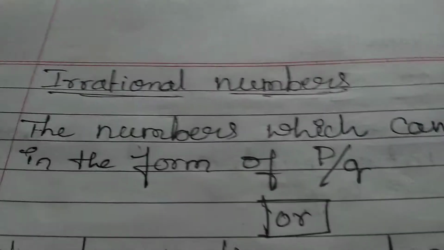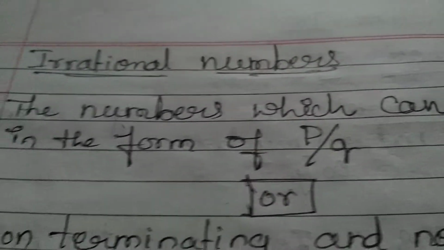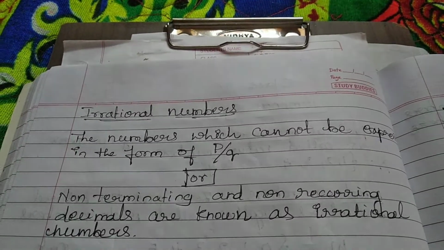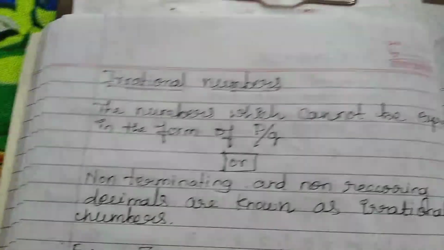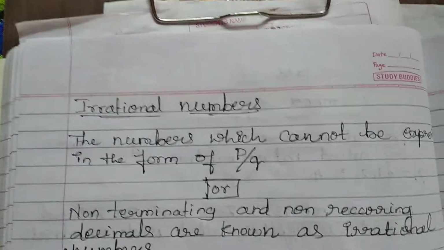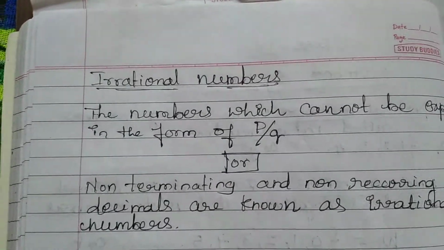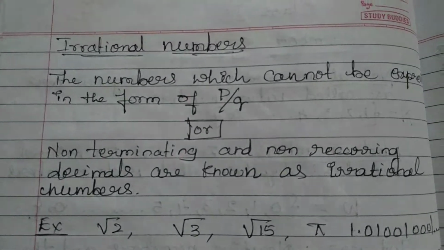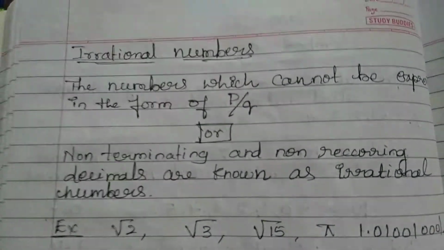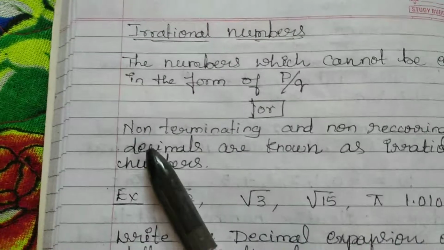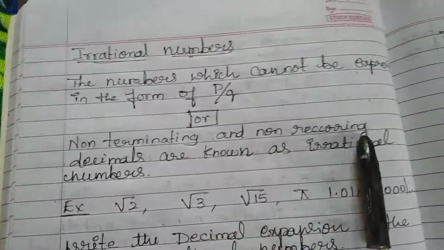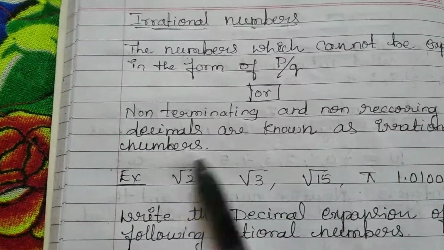Okay, the next type of number is irrational numbers. What are irrational numbers? Irrational numbers are the numbers which cannot be expressed in the form of p by q. Here you can see we cannot express this in the form of p by q. We can also say non-terminating and non-recurring decimals are known as irrational numbers.